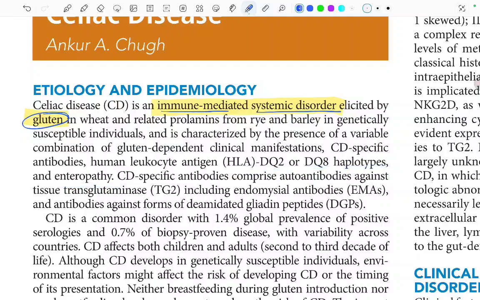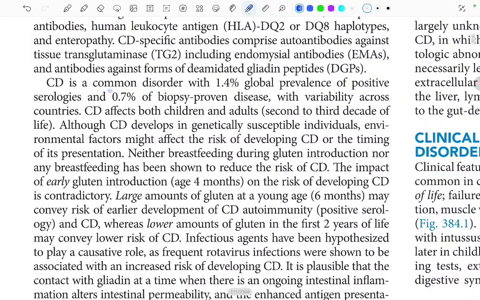CD-specific antibodies comprise autoantibodies against the tissue transglutaminase TG2, including the endomysial antibodies, and antibodies against forms of the deamidated gliadin peptides, DGPs. Moving ahead, celiac disease is a common disorder with 1.4% global prevalence of positive serologies and 0.7% of biopsy-proven disease, with variability across the countries. Celiac disease affects both children and adults, in the second to third decade of life in adults.